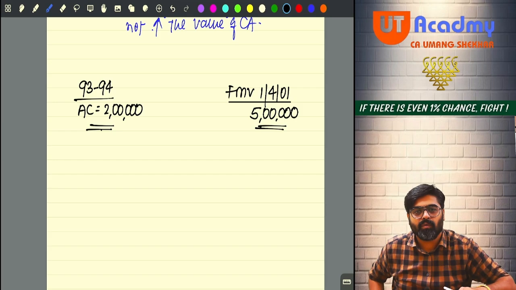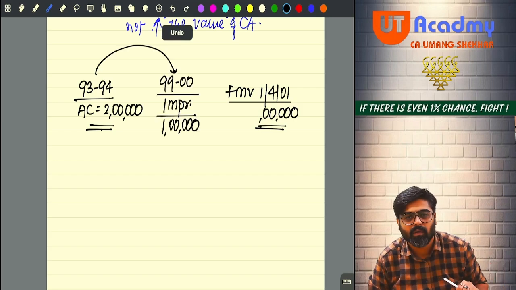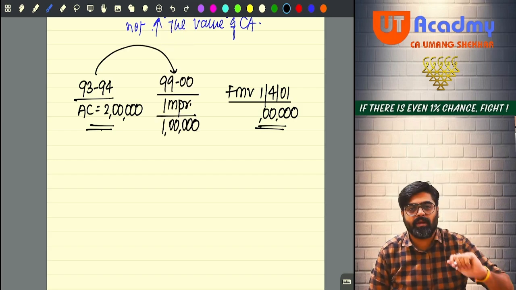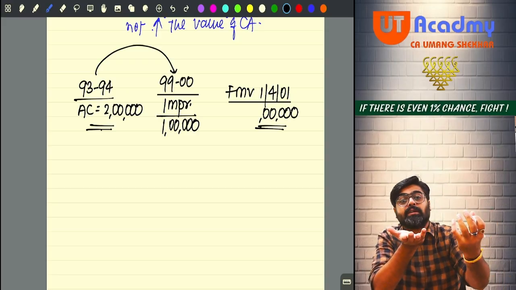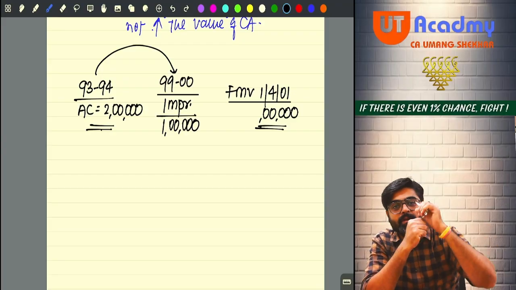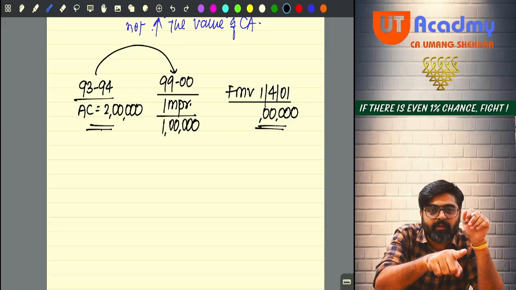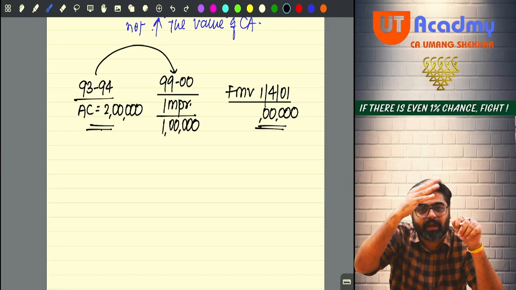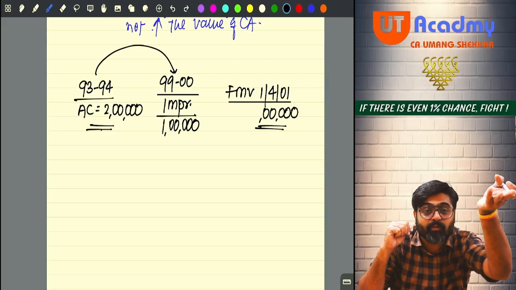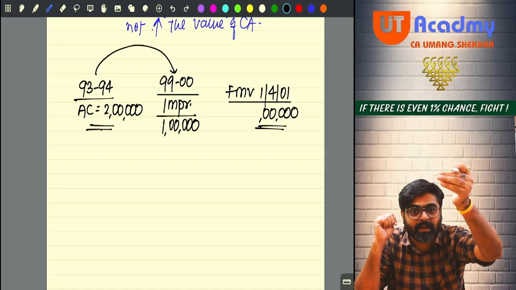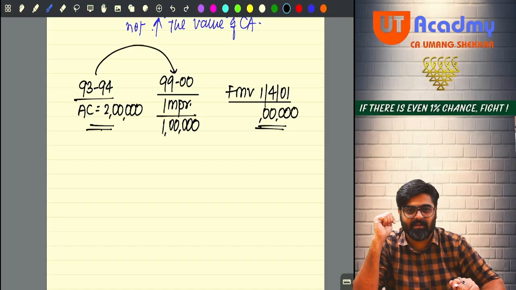Now if you incur this improvement cost, meaning that you construct one more floor on the same building, now the fair market value will be for that same building which you acquired, or for an improved building? It will be for the improved building, no? So definitely this fair market value will be higher than 5 lakhs.